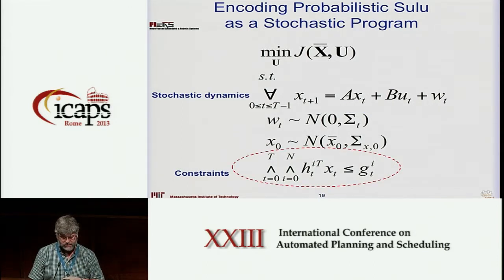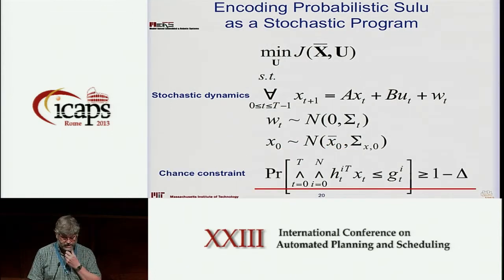Now, at this point, since our distribution is infinite, we can't guarantee any constraint with probability 1. So instead, we specify the probability that each constraint is satisfied, and that's referred to as a chance constraint. So here we're saying that the probability that we violate our constraints collectively is at most delta, okay? And that's the constraint that we need to respect. So we just have to solve that problem.